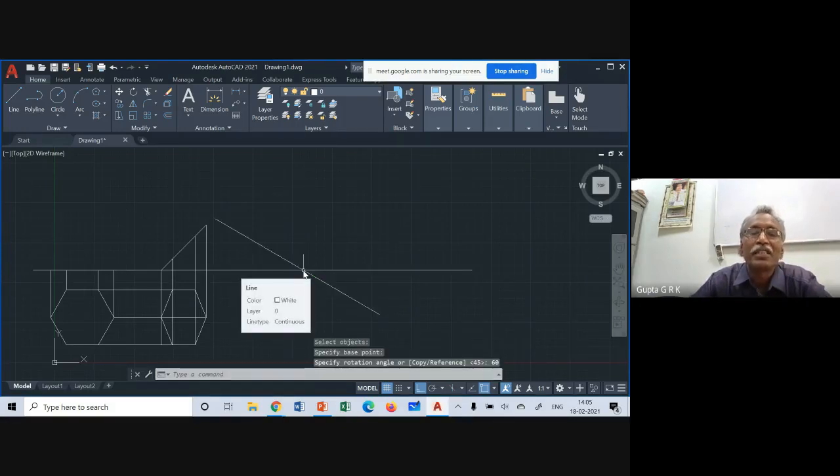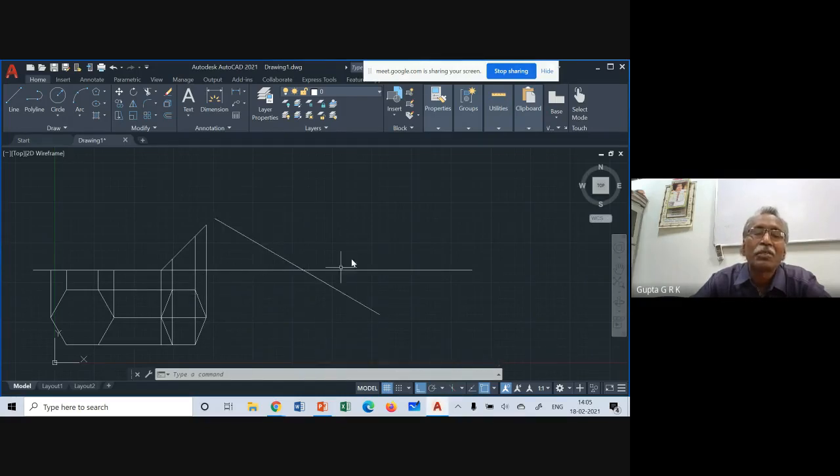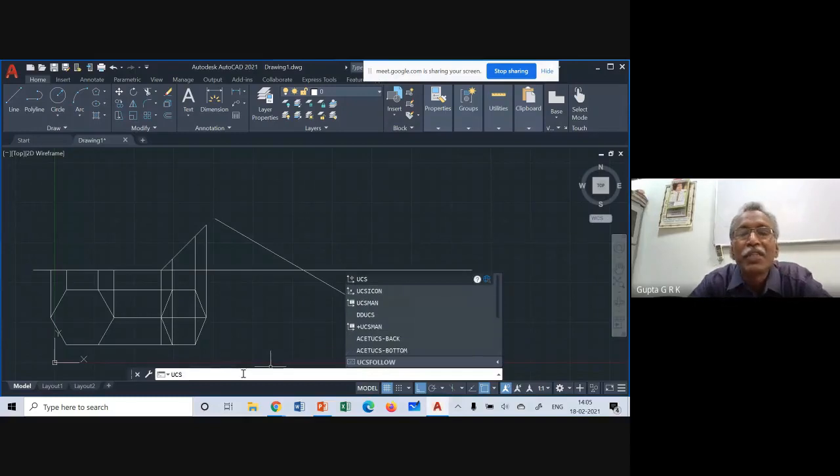Now I have to draw the projectors perpendicular to this. How to draw them? That is the main thing. So what I do is I will rotate the coordinate system. I want to make this as x-axis, and the y-axis orthogonal, so I can just draw like that. How to do that? There is a command called UCS. UCS means user coordinate system. The user wants to change the coordinate system.